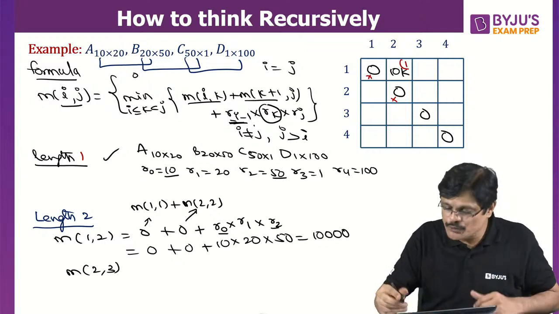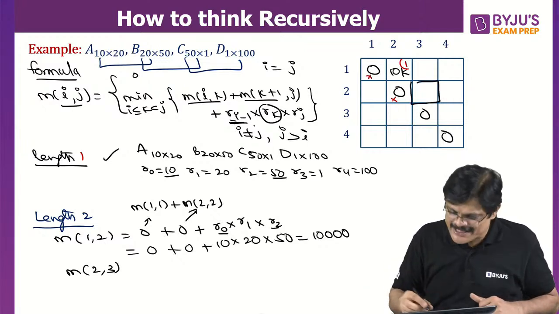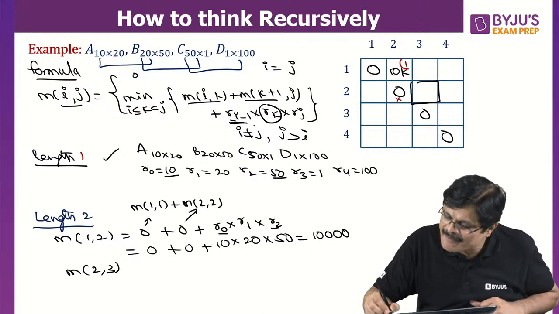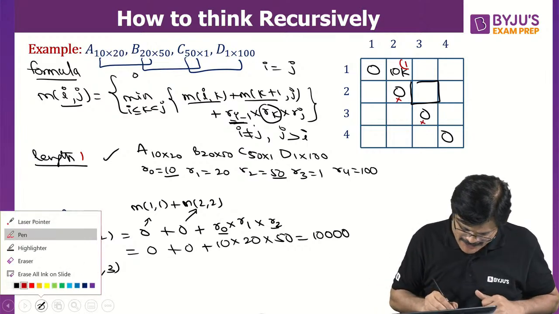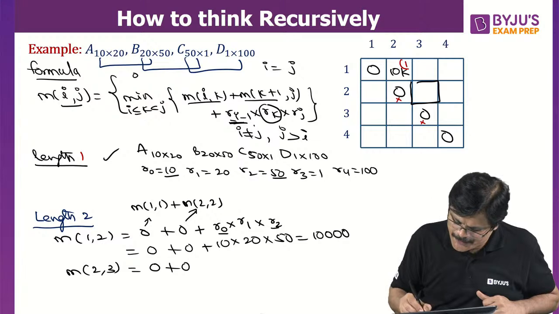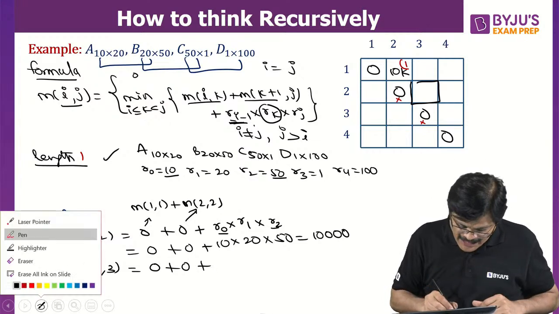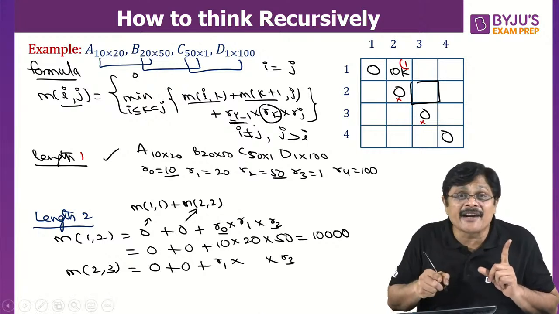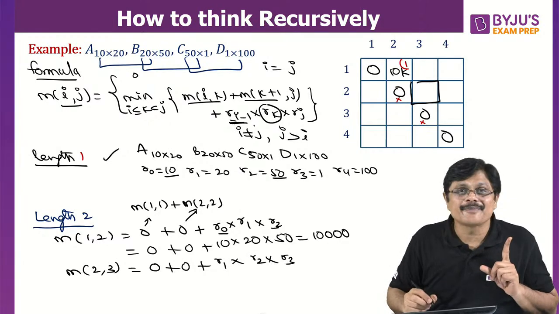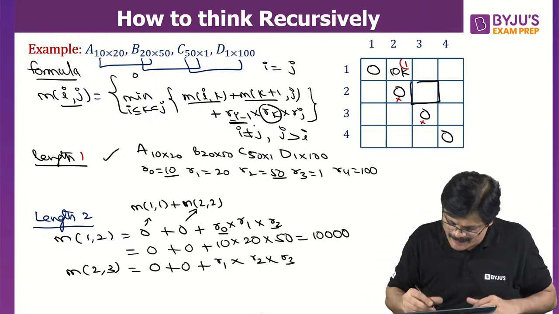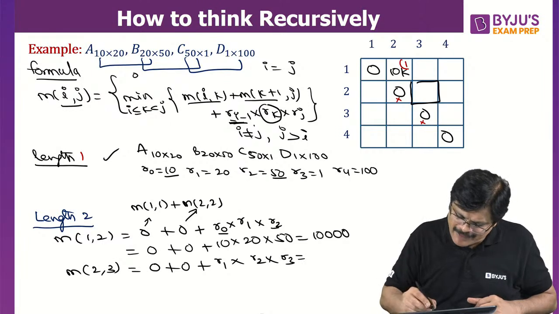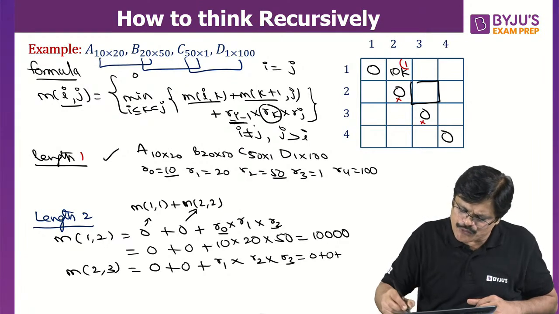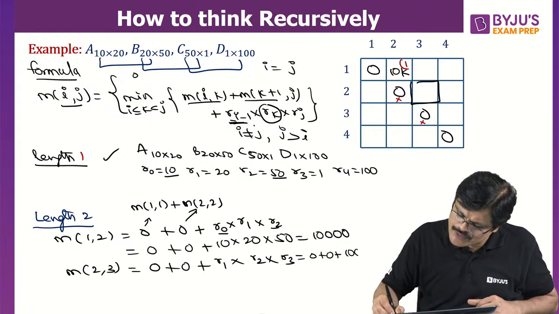Now, what about the next one? M23. This is M23. For this also, the left side fellow, bottom fellow. So what is it? 0 plus 0. Now it is 2, 3, no. Ri values are fixed. If it is 2, 3 means R1 and the last one is R3 and the intermediate fellow is R2. R1, R3 fixed, only this value will be changing. So what is it, sir? 0, 0, R1 is what, sir? 20, R3 is 1. 20 into 50, so it is 0 plus 0 plus 1000. It is 1000. Am I clear?